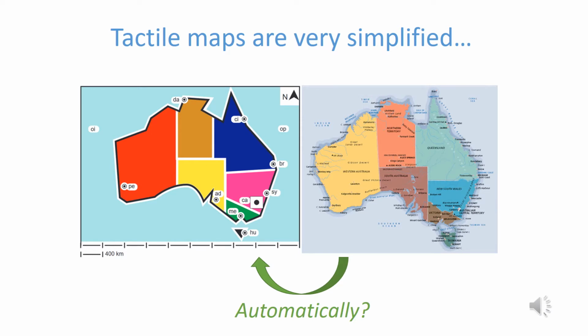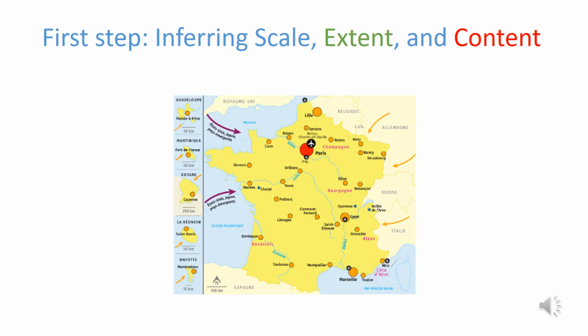This is why we want to help these professional transcriptors by making this creation process as automated as possible. We want to create an application that takes an image of a map, extracted from a geography textbook, and then retrieves the backbone of a tactile map that can be quickly finalized and printed by a transcriptor. The first step to derive this tactile map is to infer the scale, the geographic extent, and the content of this map from the image only.